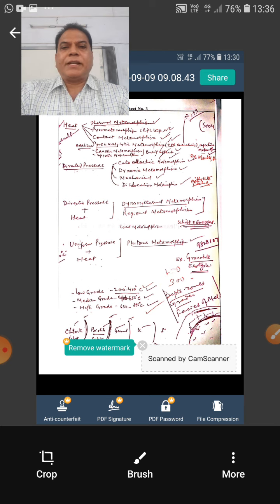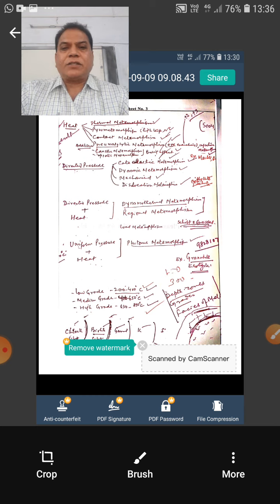For example, in a parent rock, if there are two minerals AB and CD, on recrystallization or metamorphism, they will form AC and BD. So the overall bulk composition remains the same. There is internal readjustment of the composition, and that we call recrystallization.